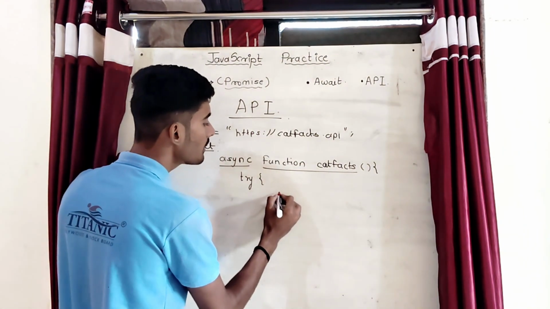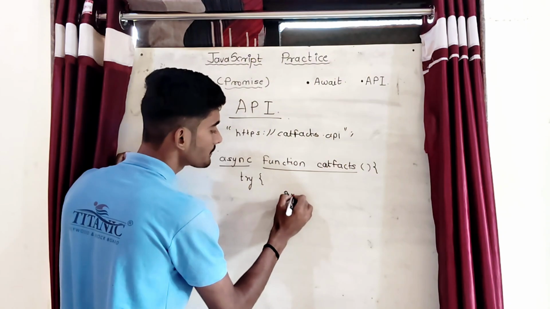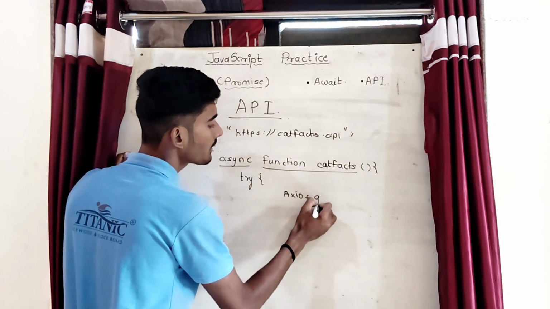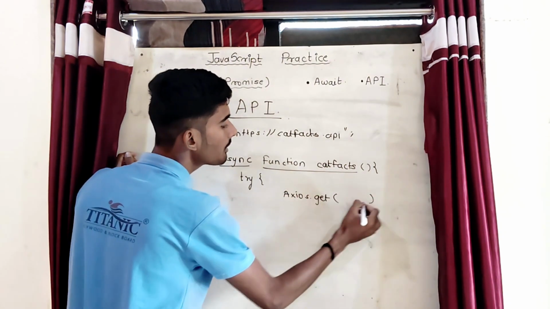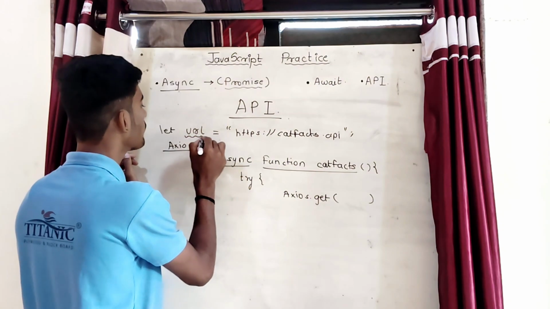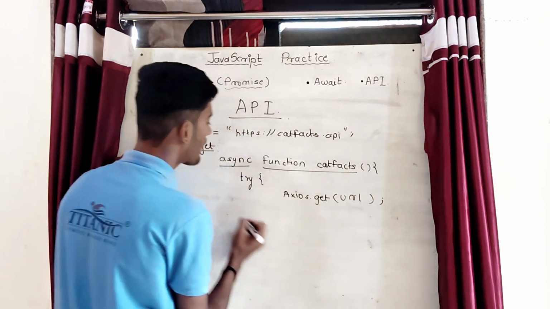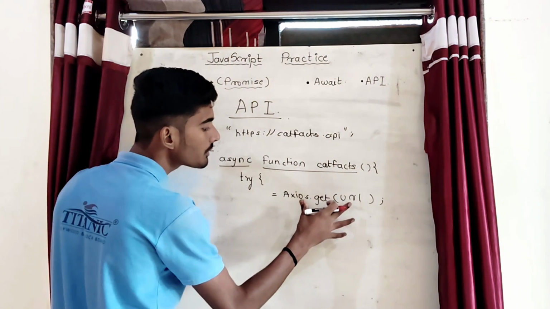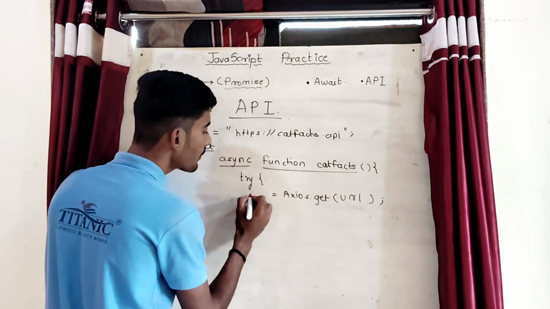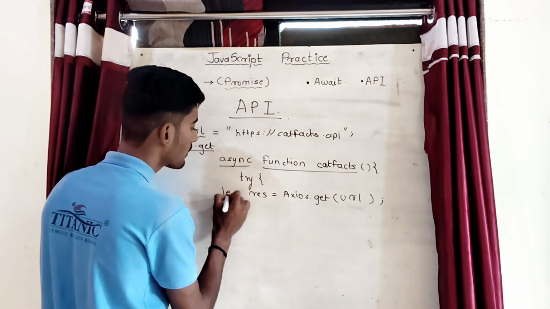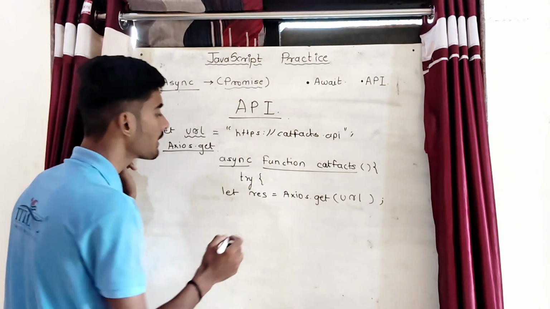Okay, so here we will use axios.get, and in that method we will pass our URL. So here we will write URL, and any result which will come from this, we will store it in a result variable.